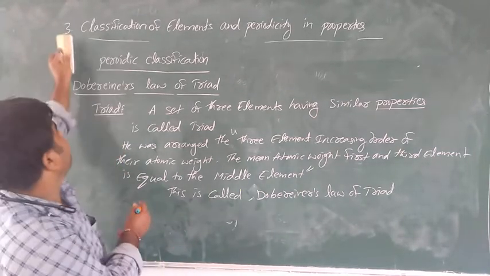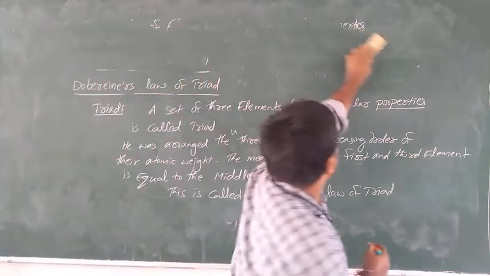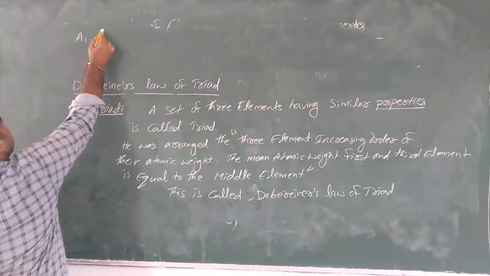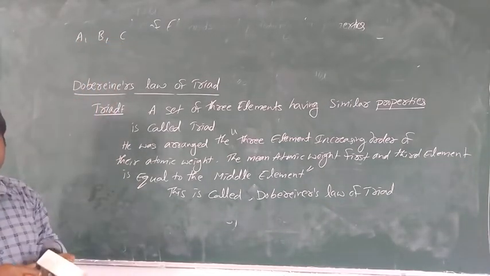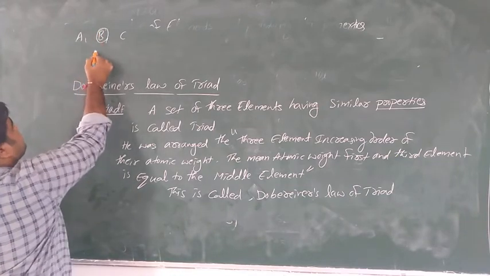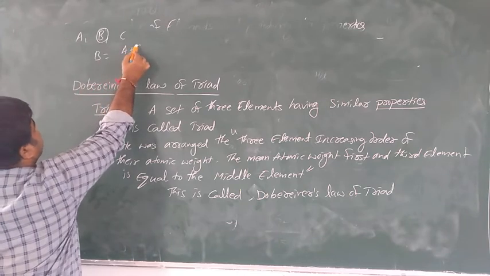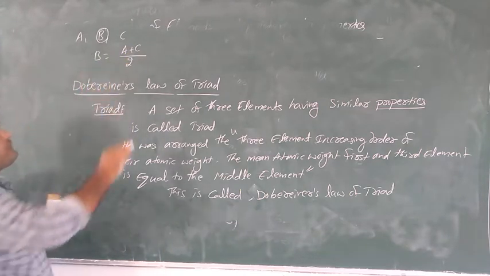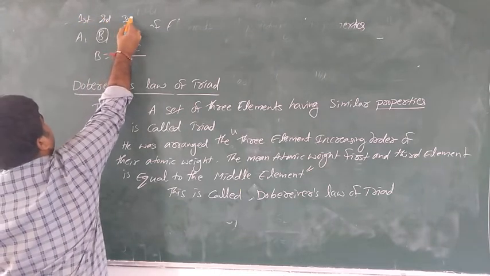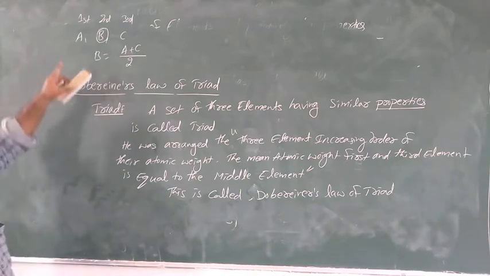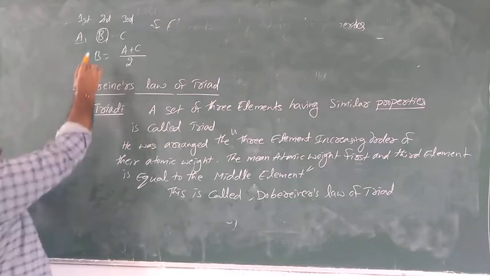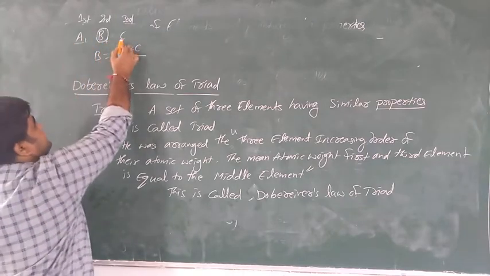For example, you can take A, B, C. It is the atomic weight. So B's atomic weight is equal to the arithmetic mean atomic weight of the first element and the third. This is the first element, this is the second element, this is the third element. Is it clear? So in Dobereiner's law of triad, the first element has atomic weight A, the second element atomic weight B, the third element atomic weight C.